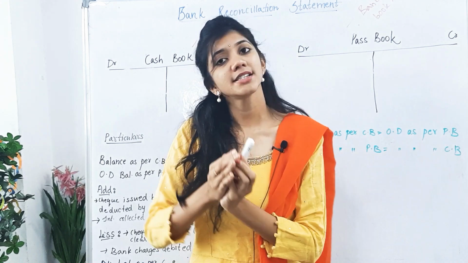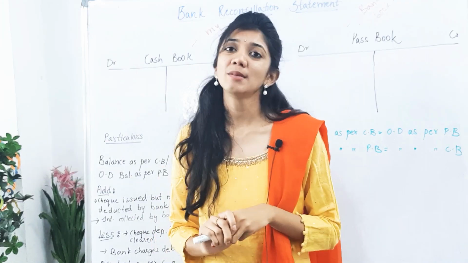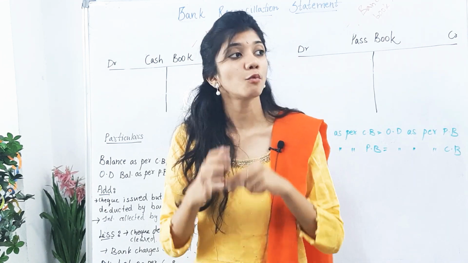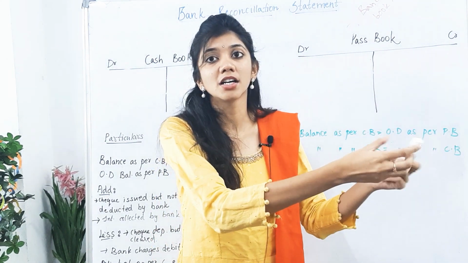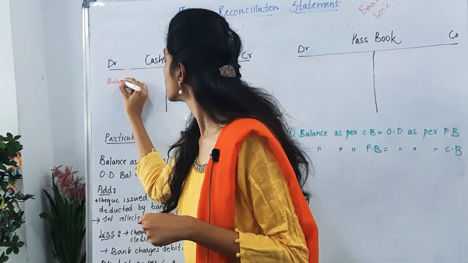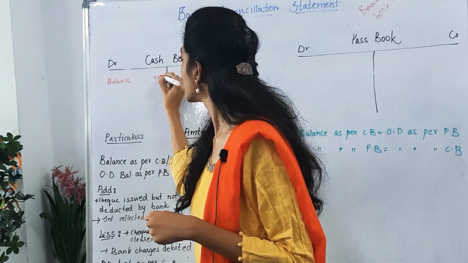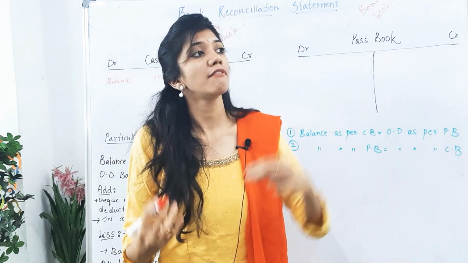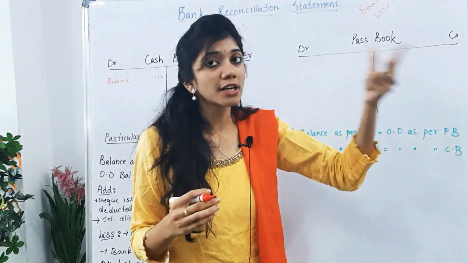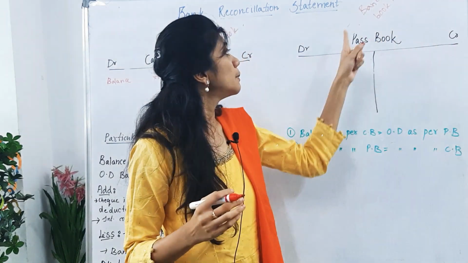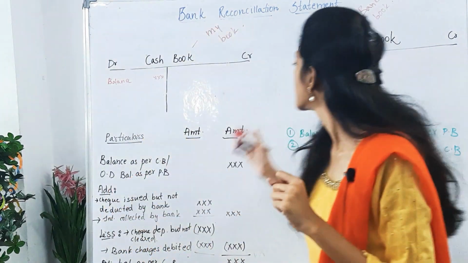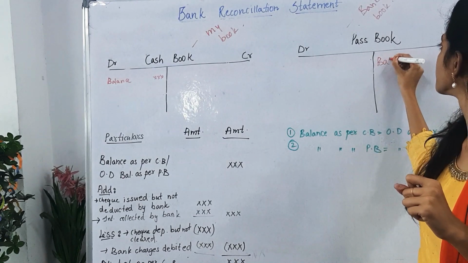Now if we are having some amount in our account, that will be an asset to us, right, and an asset always has a debit balance. So whatever balance we are having in our account will be debited in the cash book, and whatever balance we are having in the bank will be a liability to the bank. It should repay that amount to us, right? So in the passbook it is credited because liabilities always have a credit balance. So write down your balance here.